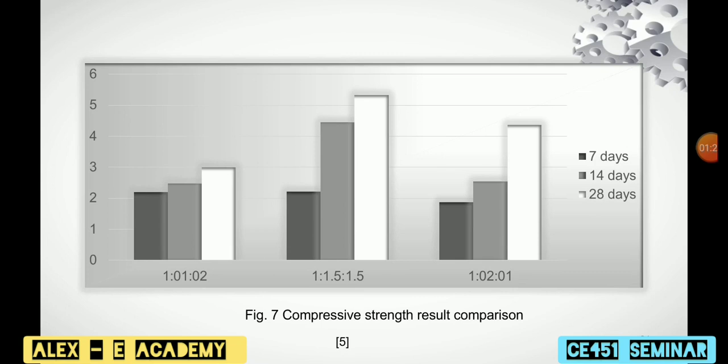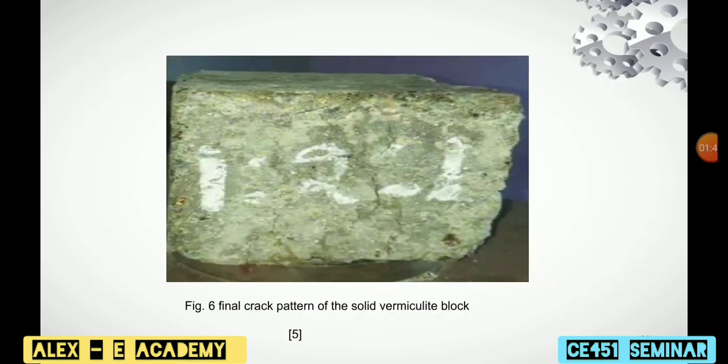And this bar chart shows the compressive strength result comparison of 7, 14 and 28 days. From this I found that the compressive strength result is good in mix ratio 1 is to 1.5 is to 1.5. And the figure shows the final crack pattern of the solid vermiculite block.